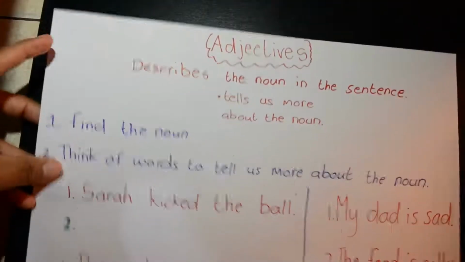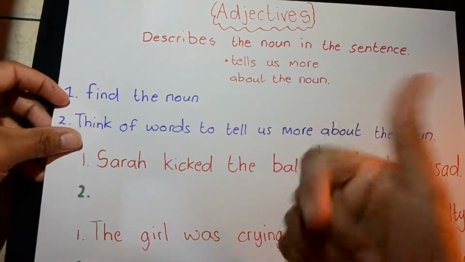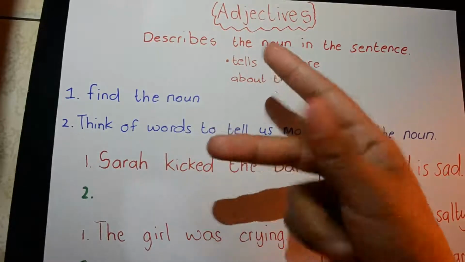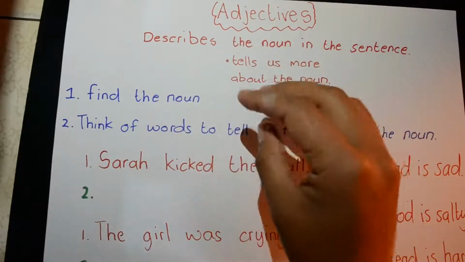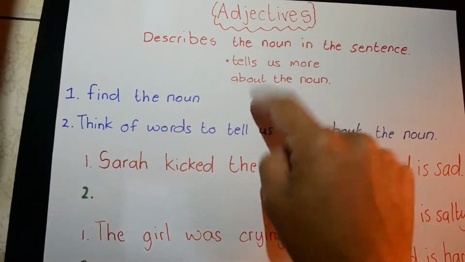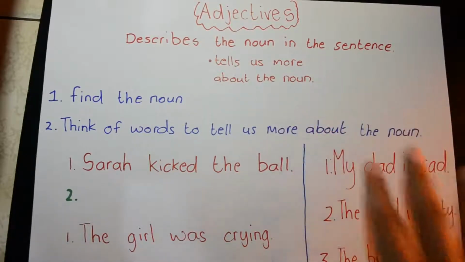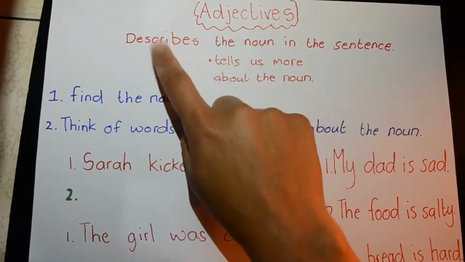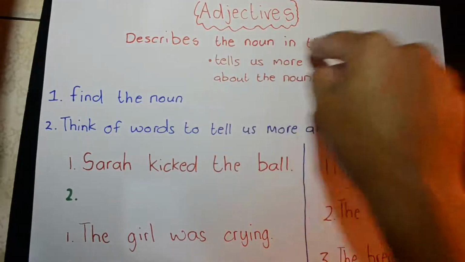So we're also going to be talking about adjectives today. We already know what a noun is, right? A noun is people, places, or things. Okay, and things, remember, is anything that you can touch. So like love is not a thing because you can't touch love, but paper is a thing because I can touch paper. Okay, so an adjective, right? An adjective describes the noun in the sentence.